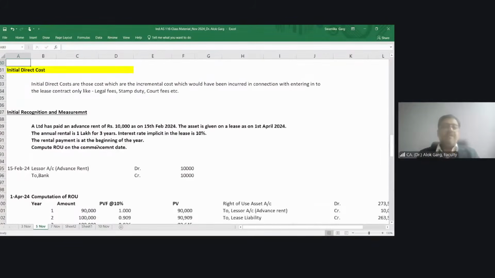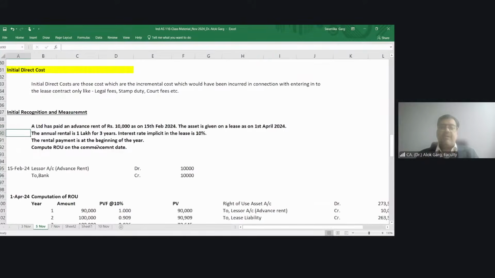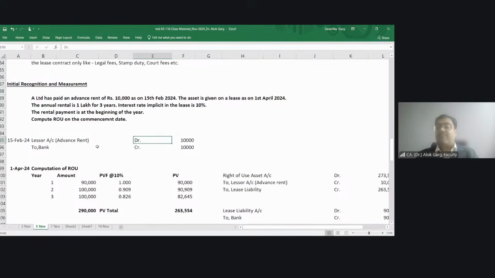Friends, let's discuss this question. A Limited paid an advance rent of 10,000. Asset is given on 1st April. Annual rental 1 lakh for 3 years. Interest rate is 10%. Rental payment at the beginning of the year. Compute ROU on the commencement date. On 15th February, what entry was passed by lessee? Lessor account debit to bank account. Advance rent to bank. Okay.